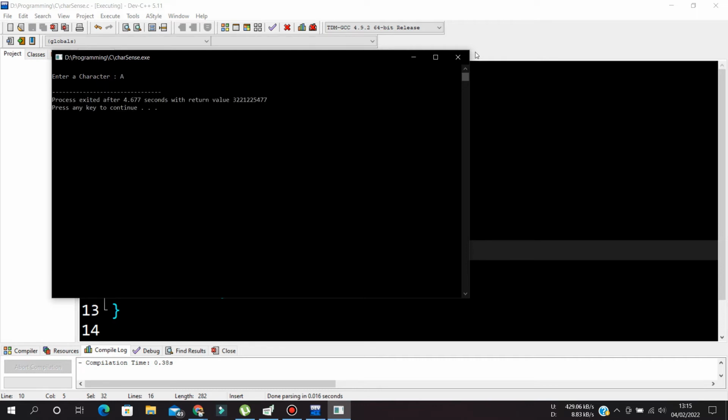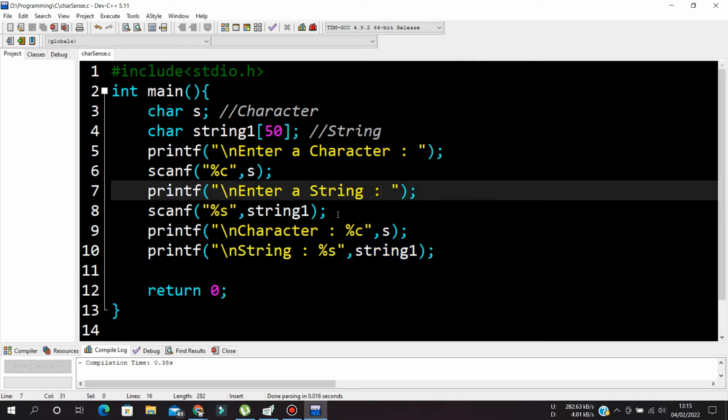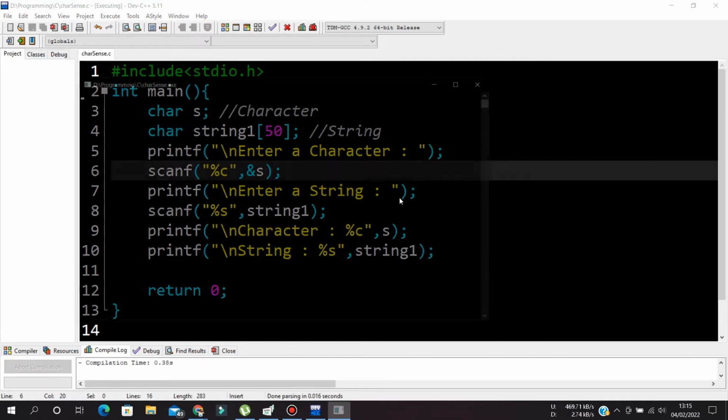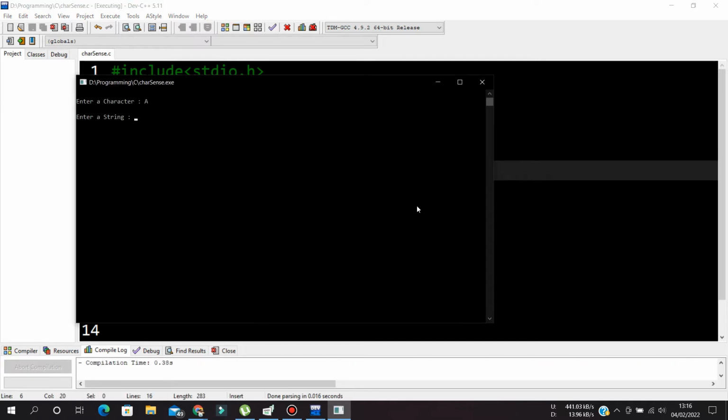it will give an error. It is the fault of GCC basically. After taking a character, it just blows off sometimes. Oh, sorry, I missed it, the address. Sorry, my bad. Entering a string, not my, hello. The character input is A, string input is hello.